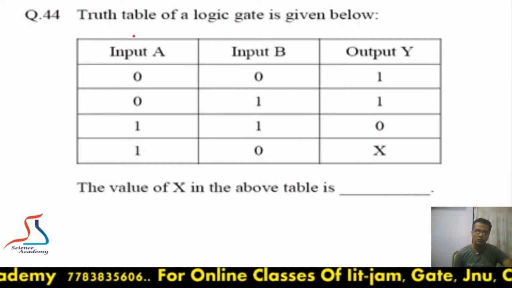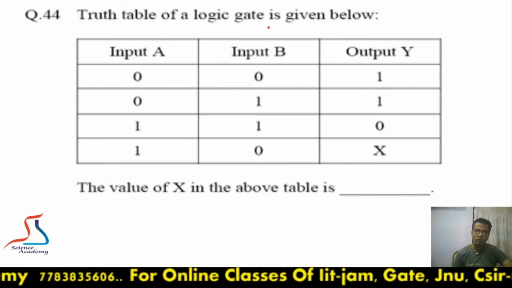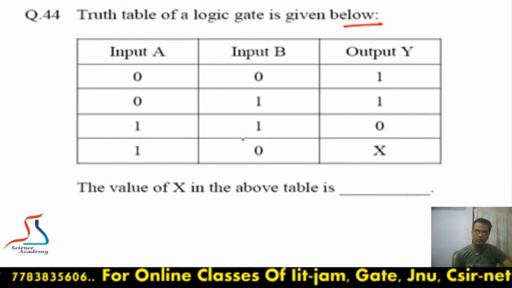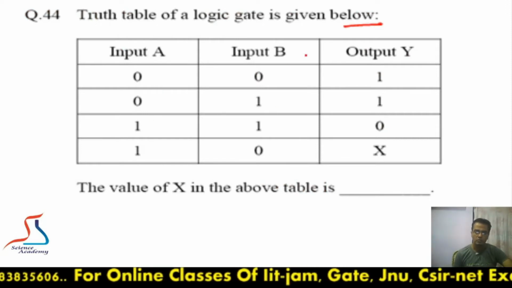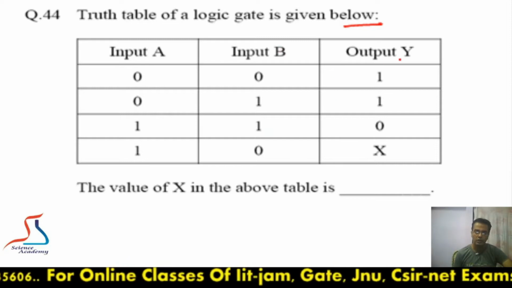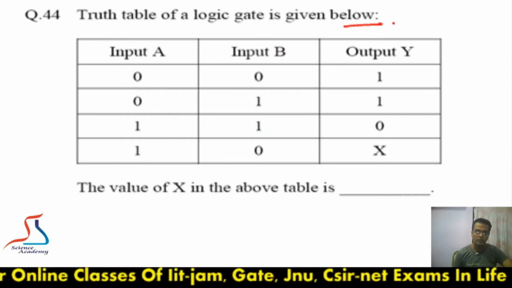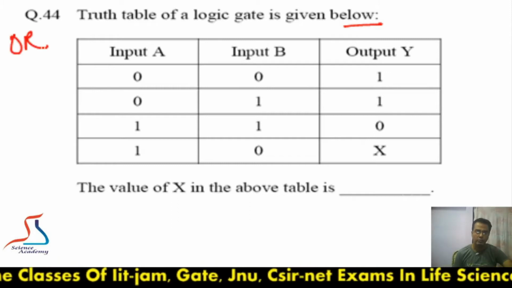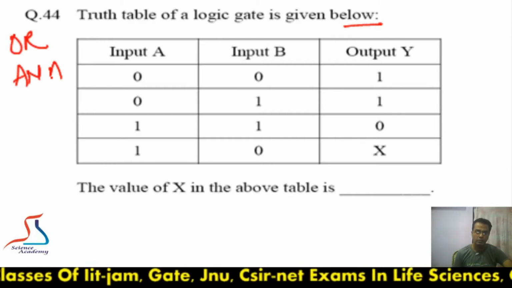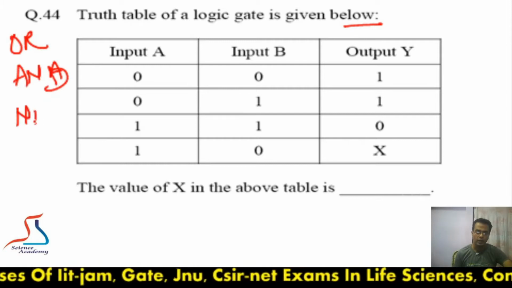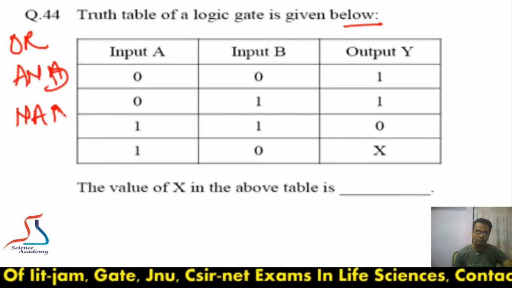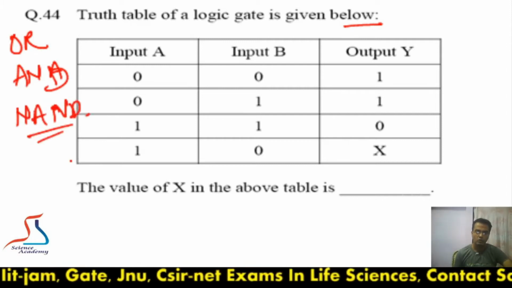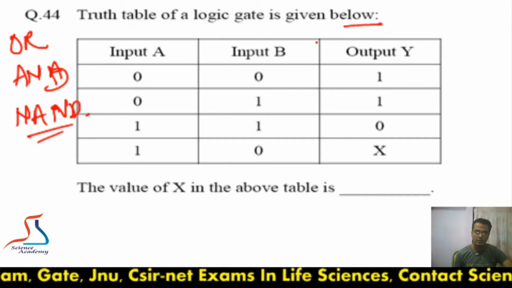Question 44: the truth table of a logic gate is given below. So these are the inputs A and B, and the output. We have studied logic gates, which are OR type, AND type and NAND type.